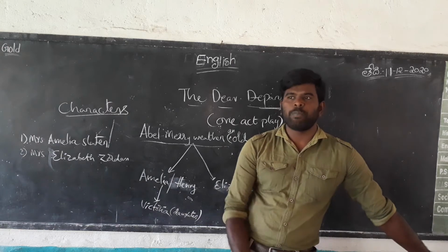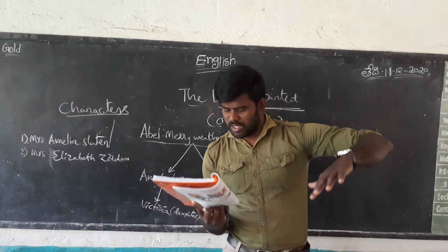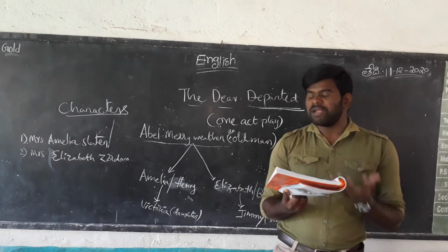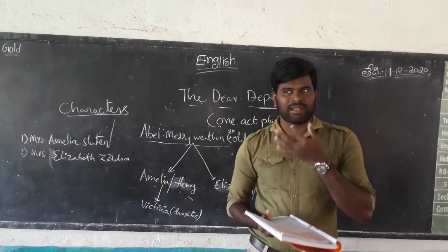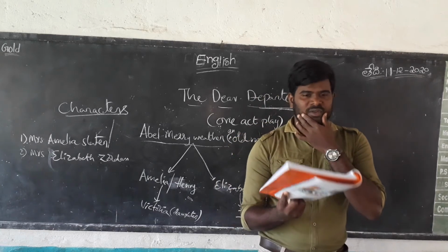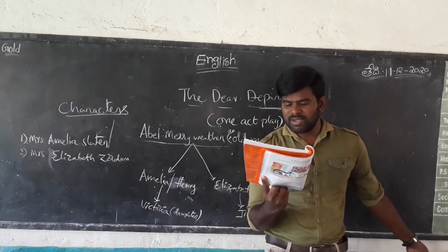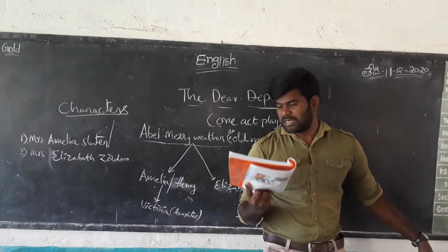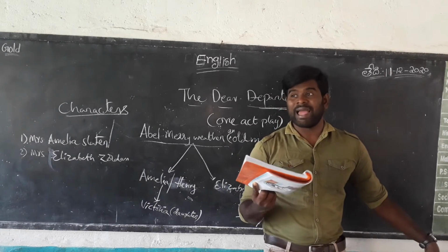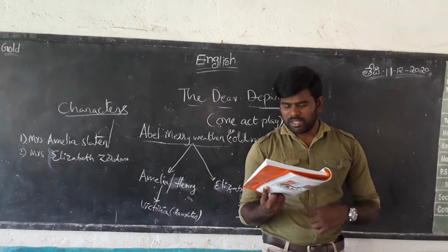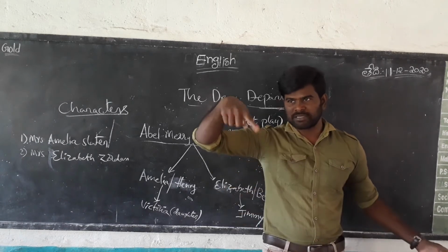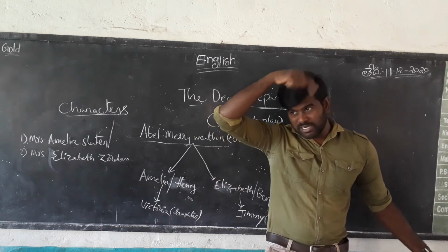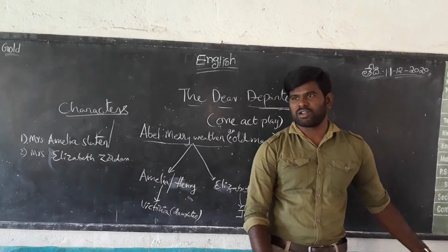Henry Slater is stooping. Stooping means bent, and heavy means a very fat man with a drooping moustache. Drooping means hanging. We know what a moustache is. He is wearing a black tail coat, his coat color is black, and his trousers are grey. There is a black tie and a bowler hat. In a cricket field we can observe the umpires' caps. A bowler hat is like a bowl, a rounded cap.